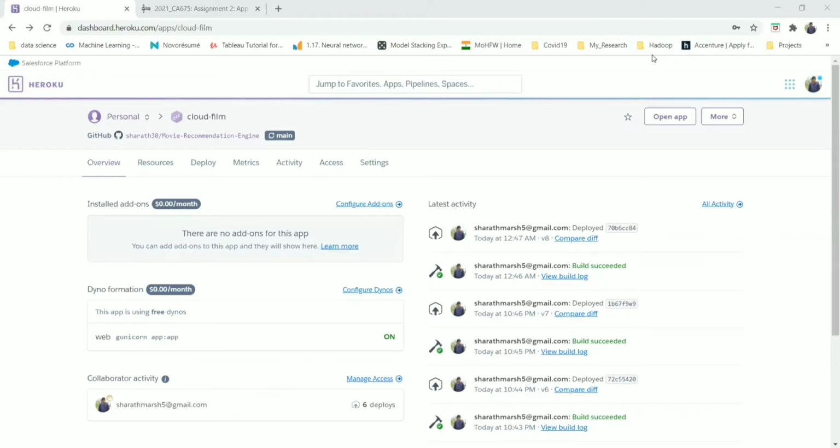Hello, welcome to CA 675 assignment 2 on creating a web application. We have done our web application on a recommendation engine. Recommendation engines have turned out to be a business in the current OTT platforms, and today many OTT platforms are using recommendation engines in their own way, which recommend movies or shows to their respective users.